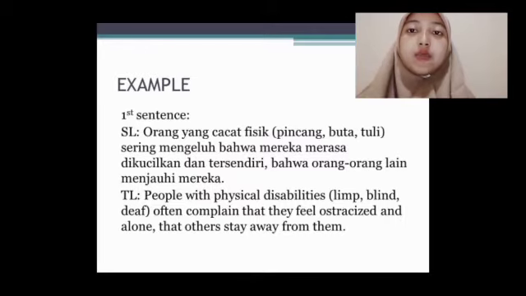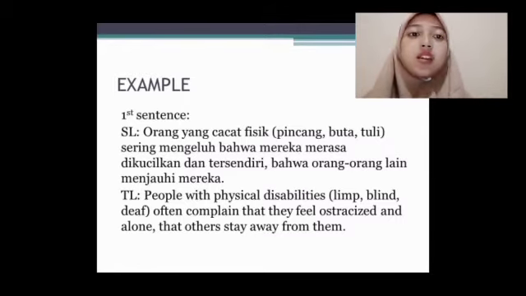And we have translated it into the target language. The target language is people with physical disabilities, lame, blind, deaf, often complain that they feel ostracized and alone, that others stay away from them.